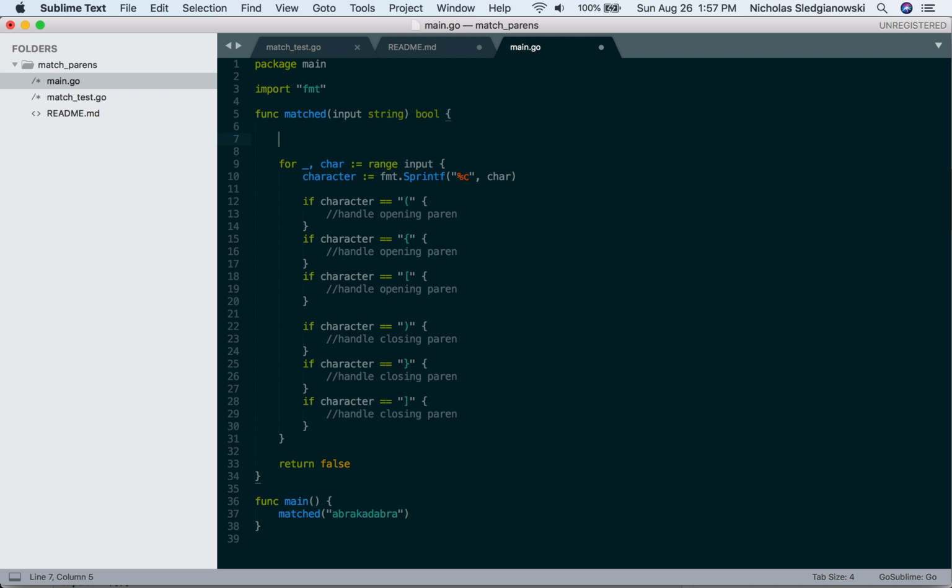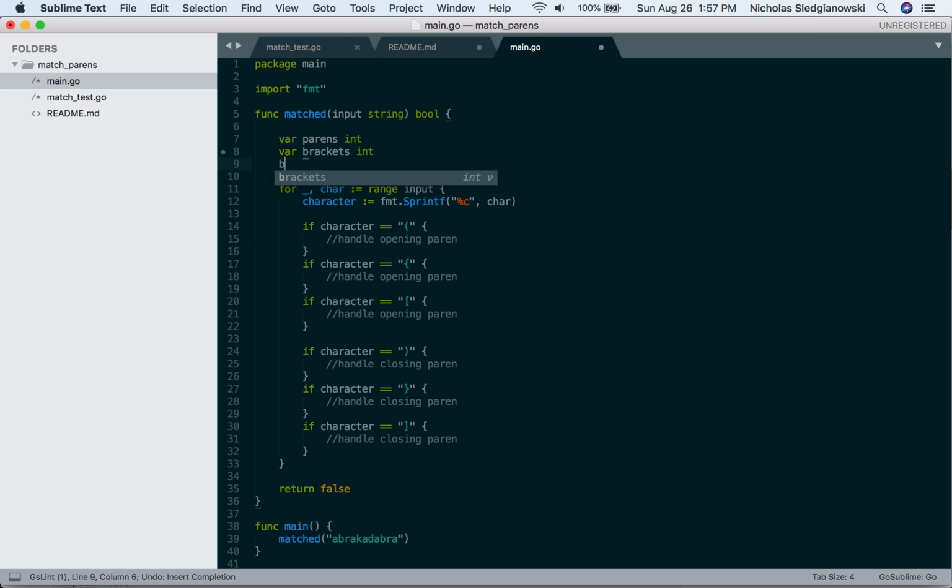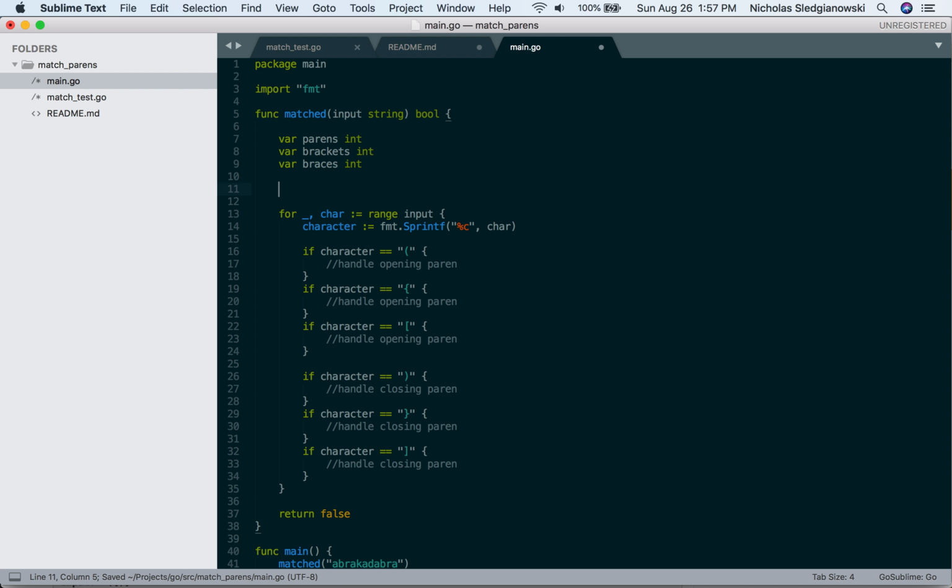We have basically int parens. Or actually, let's let this one go. We're going to have var parens int, var brackets int, and var braces int. My editor likes to change things around a little bit because I like the init function a lot. So you've got these three values here.